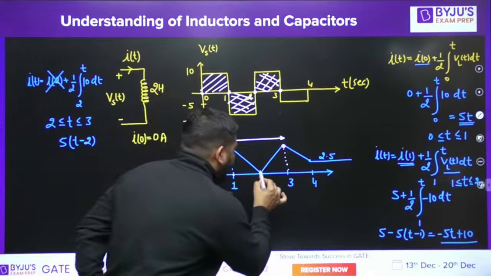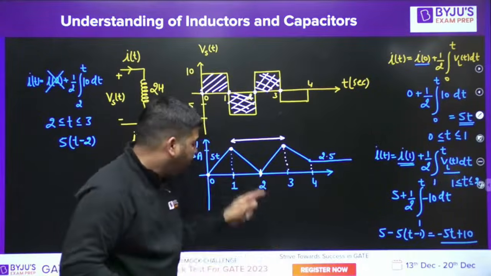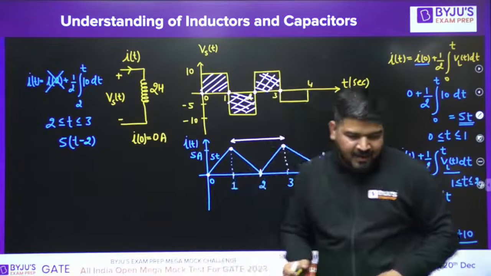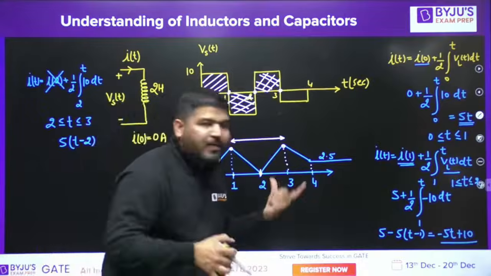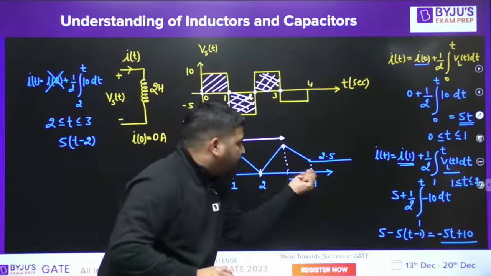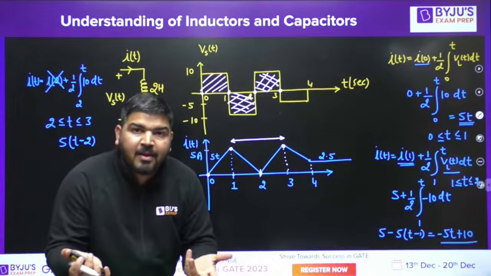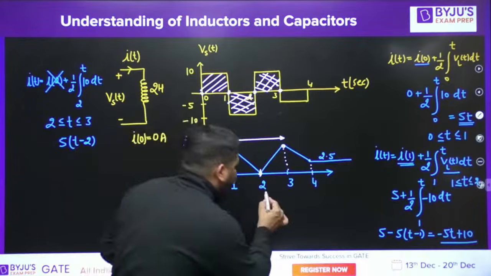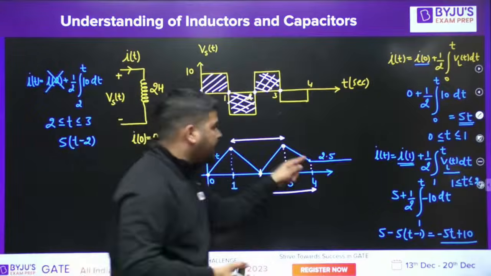Now, let me tell you guys, if you look at the area from 2 to 4, think carefully. At t equal to 2, the current is 0, but at t equal to 4, the current is positive. What does it mean? It means that the area of the VLT will not be 0, it will be positive, because the current has increased to some value. From 0, it has increased to 2.5. It is not coming back to 0 again. So between 2 and 4, if you calculate the area of VLT, it will be positive because the current has increased to some value.